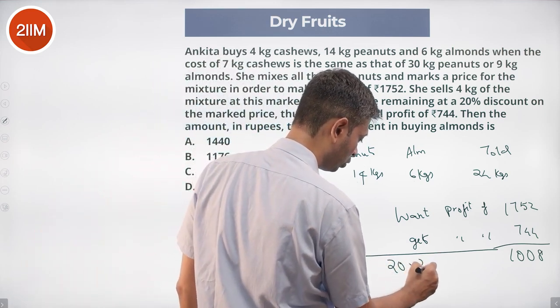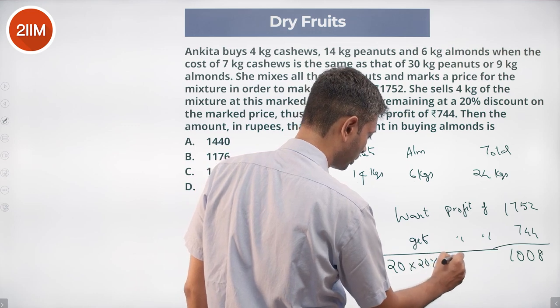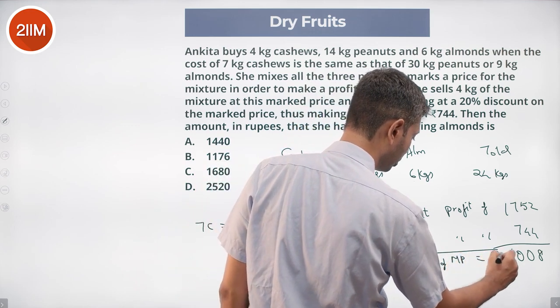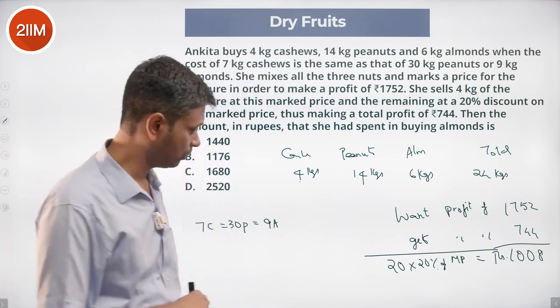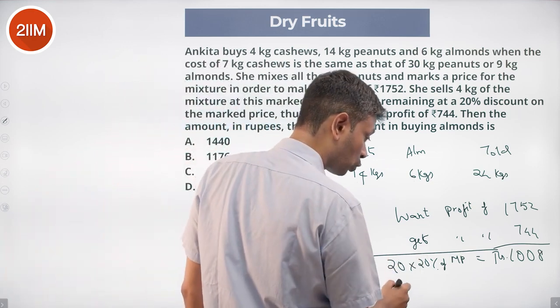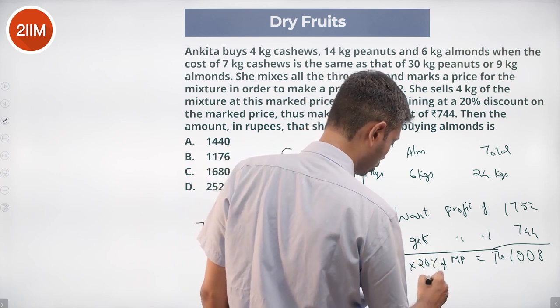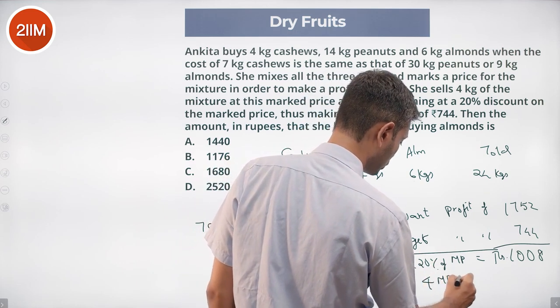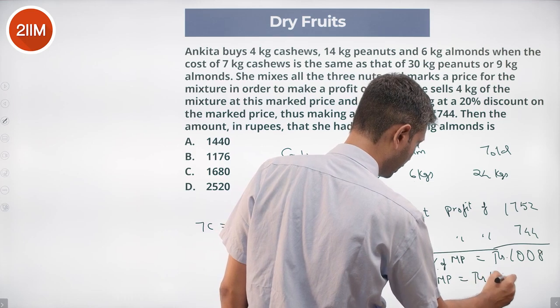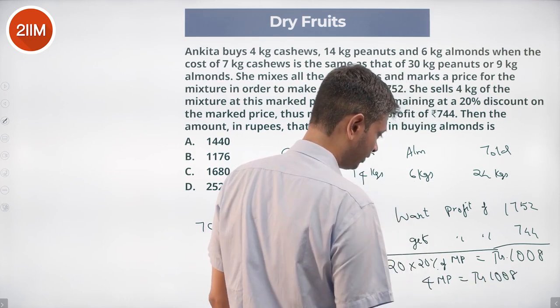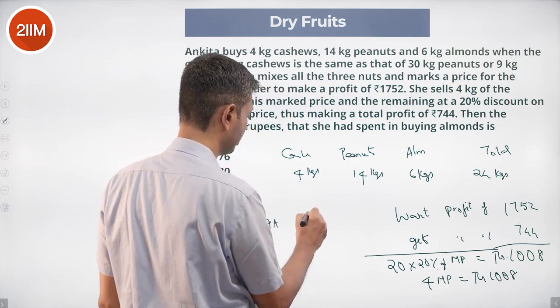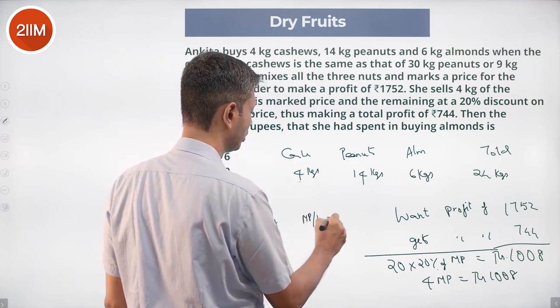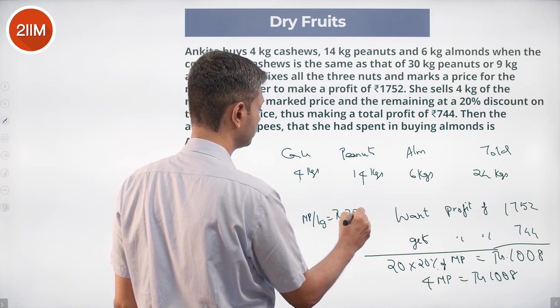20 into 20% of mark price equals rupees 1008. Mark price per kilogram of the mixture. That's what we know. 20% is 1 by 5. This is 4 times mark price equals rupees 1008. 1008 divided by 2 is 504, 252, so mark price per kilogram is rupees 252.